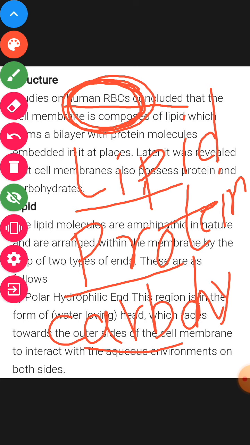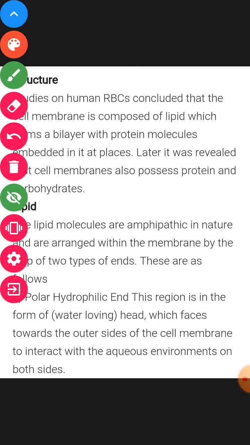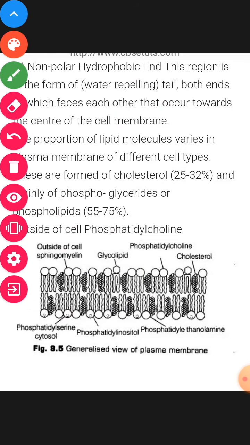Now the next thing to remember is about the lipid. This lipid exists in two forms. First you must remember where the lipid is present in the membrane. You can see this is lipid and this one is also lipid, and these are the two sides of the plasma membrane, one side and another side, with the central part in between.